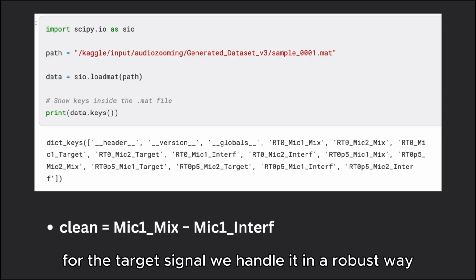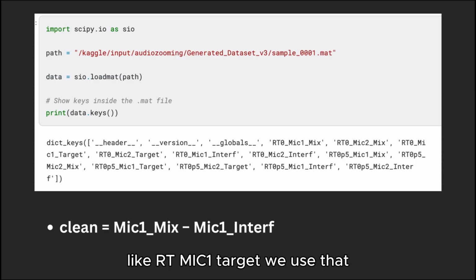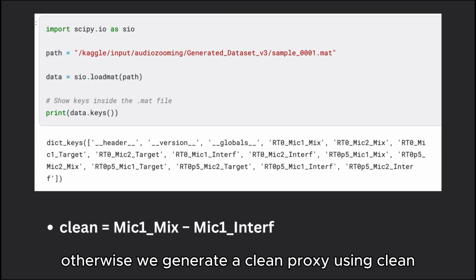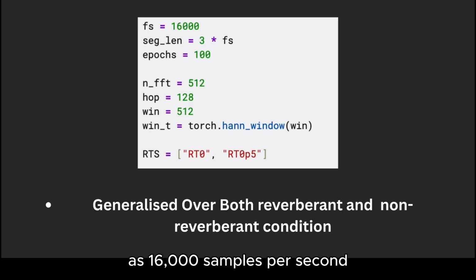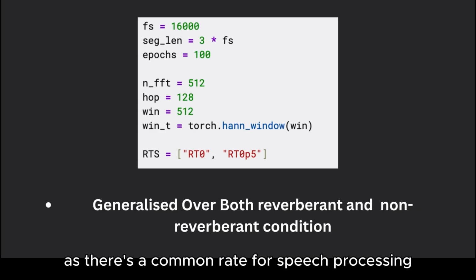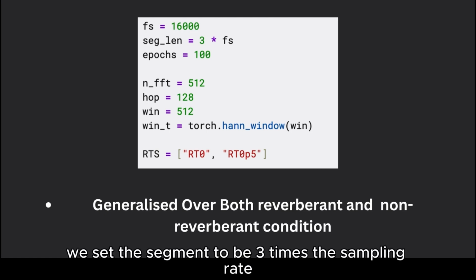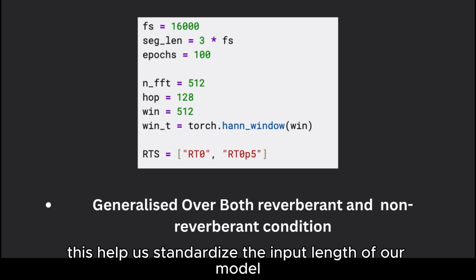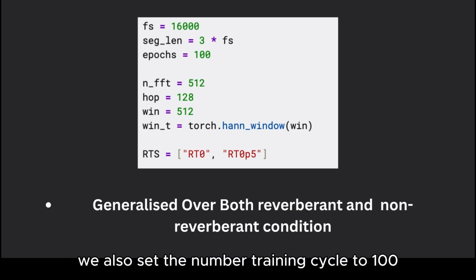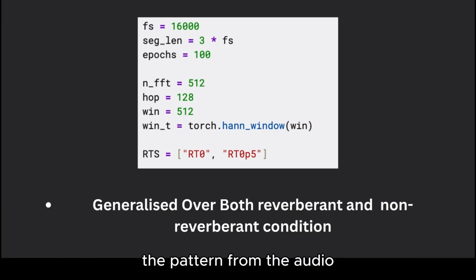For the target signal, we handle it in a robust way. If the dataset provides a direct target channel like RT mic 1 target, we use that. Otherwise, we generate a clean proxy using clean equals mic 1 minus mic 1 interference. We define the sampling rate fs as 16,000 samples per second, as that's a common rate for speech processing, giving us a good balance between audio quality and computational cost. Then we set the seg length to be 3 times the sampling rate, meaning each audio segment we work with will be 3 seconds long. This helps us standardize the input length of our model. We also set the number of training cycles to 100, indicating it will iterate over our training data 100 times so that our model can effectively learn the patterns from the audio.